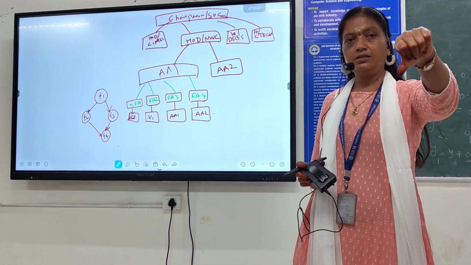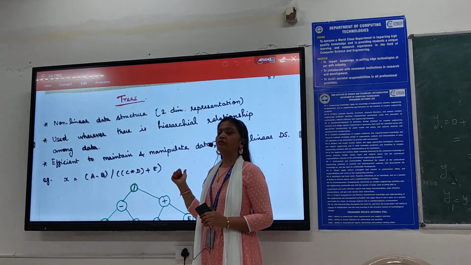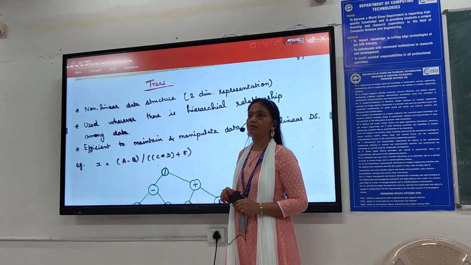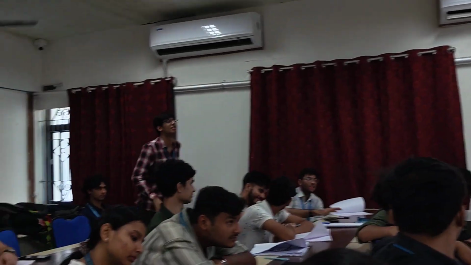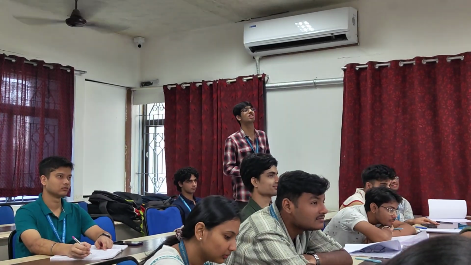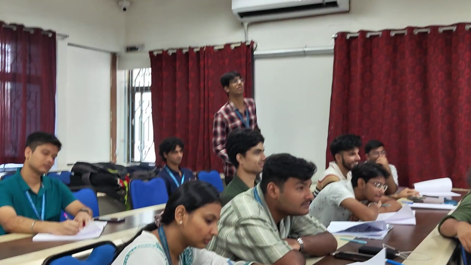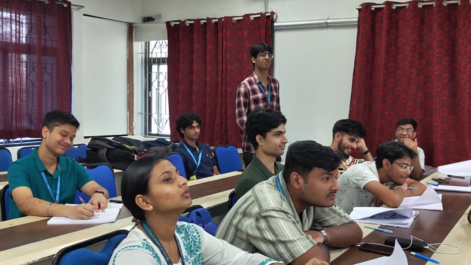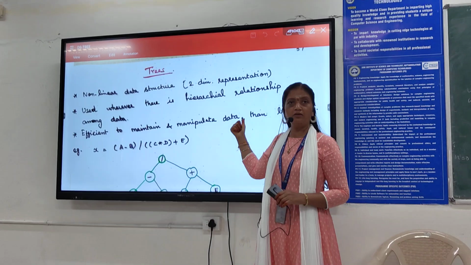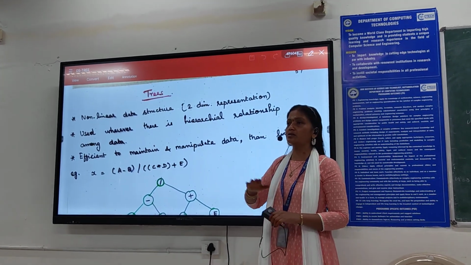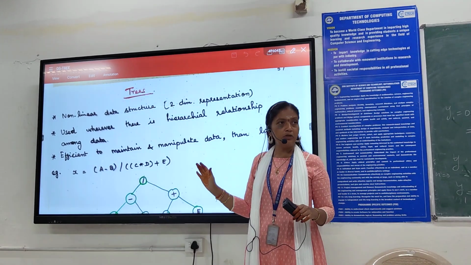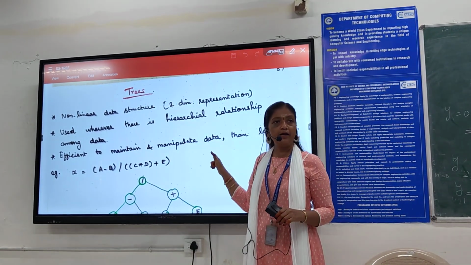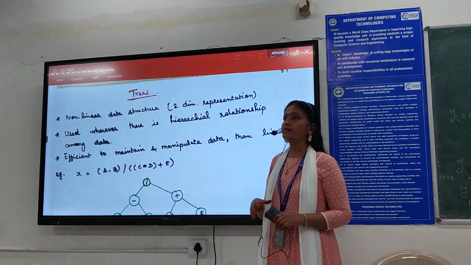We are going to explore the tree data structure. Two-dimensional representation. So it is a non-linear data structure. As we have seen, non-linearity means the data are scattered throughout the memory. They won't be arranged consecutively. They will be arranged hierarchically.